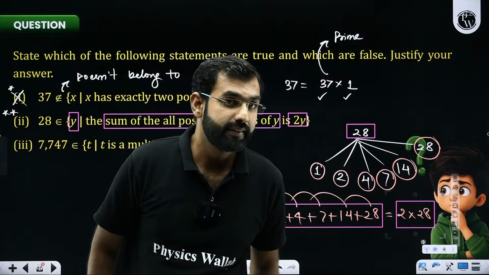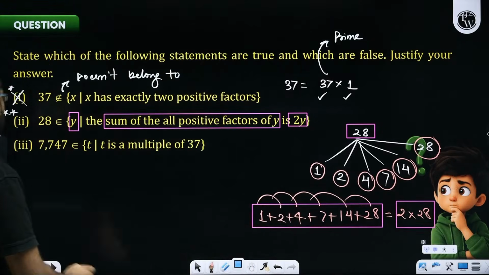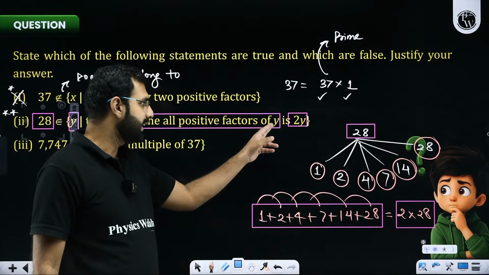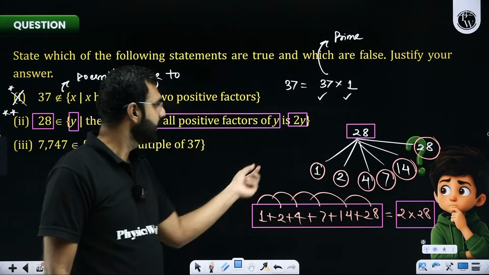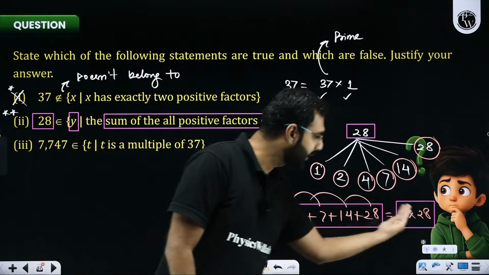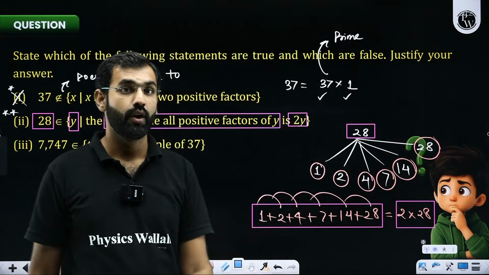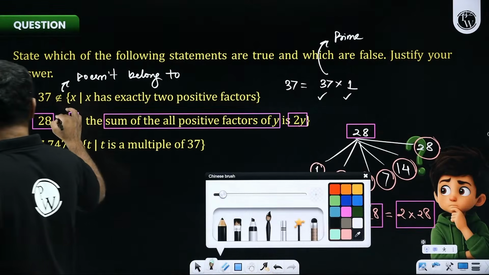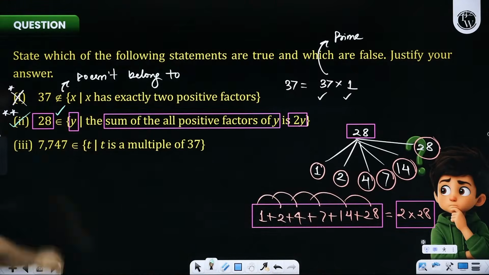So what will I say in this case? Will I not say that yes, sir, 28 does belong to this set because 28's factor sum is double of 28? Yes or no? So will 28 belong to this set? Yes, it will. So that's true, that's correct.